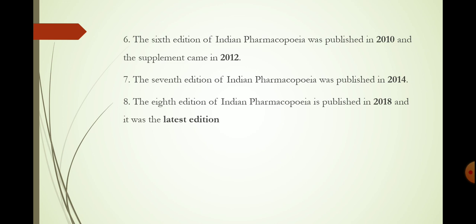The classical chemical tests for identification are eliminated, and some monographs are also omitted. Other than that, more herbal drugs are added in the 7th edition.